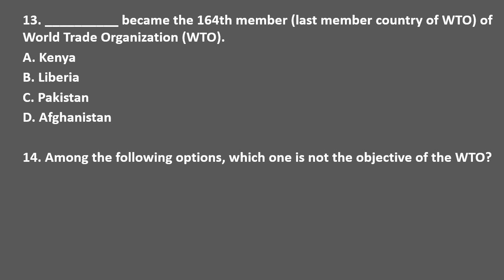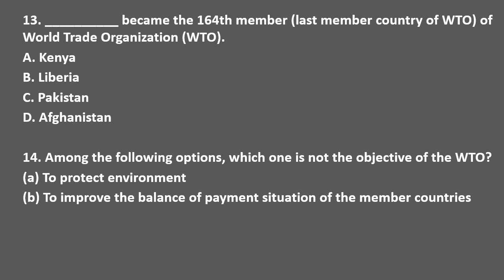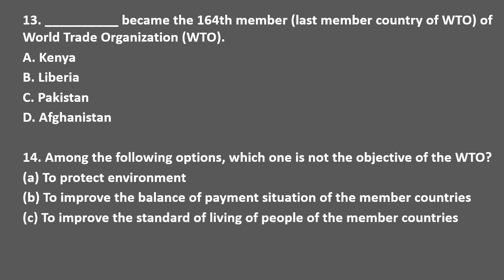Among the following options, which one is not the objective of the WTO? Options are to protect environment, to improve the balance of payment situation of the member countries, to improve the standard of living of people of the member countries, and to enlarge productions and trade of goods. The correct answer is option B. To improve the balance of payment situation of the member countries is not the objective of the WTO. So the correct answer is option B.